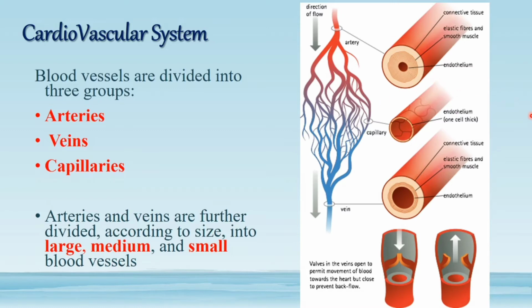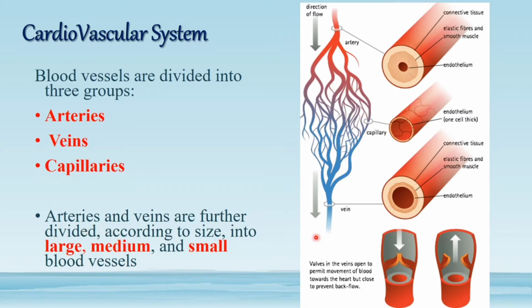Arteries, veins, and capillaries. By seeing the color of these vessels, you can assess that the artery contains oxygenated blood, the vein contains deoxygenated blood, while the capillary bed has the function of exchange of this blood with the extravascular fluid. So this is the channel.